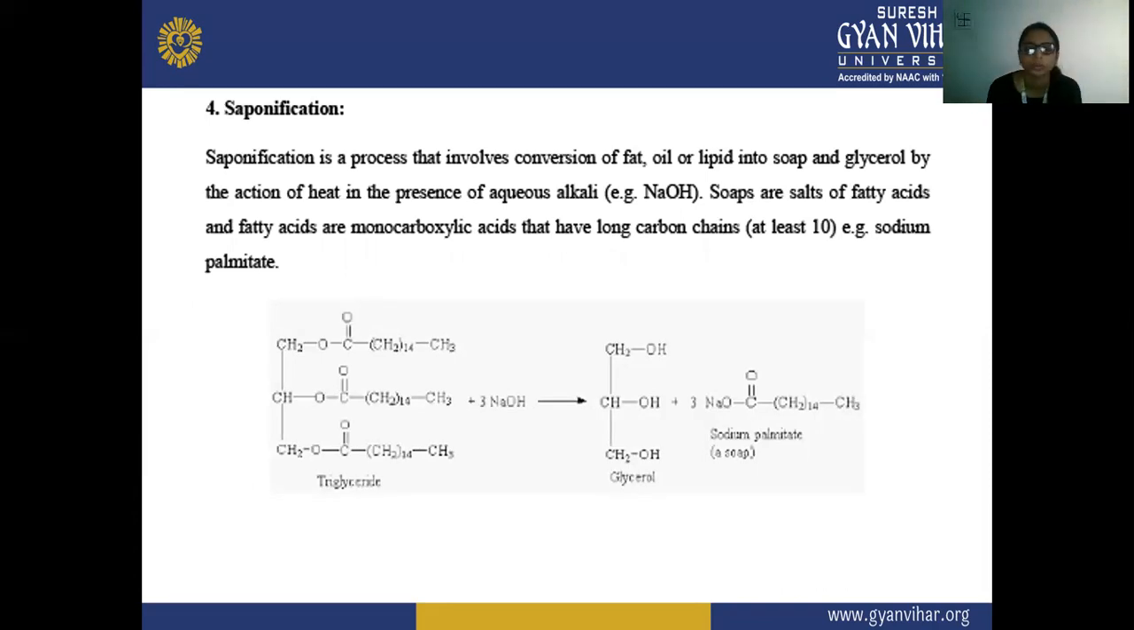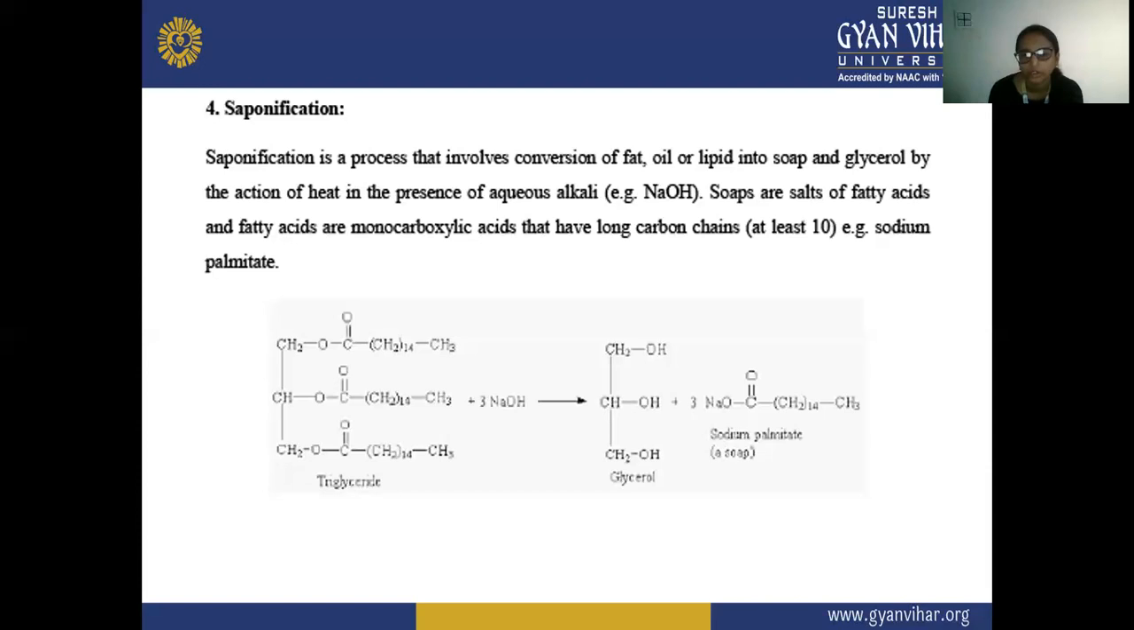Saponification is a process that involves conversion of fat, oil, or lipids into soap and glycerol by the action of heat in the presence of aqueous alkali, that is NaOH. The soaps are salts of fatty acids, and fatty acids are monocarboxylic acids that have a long carbon chain, at least 10 carbons. Example: sodium palmitate. So saponification is a process involving the conversion of fats and oils or lipids.